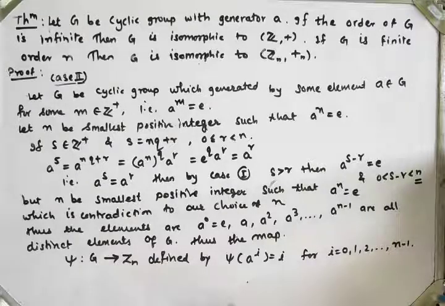We have to show that psi is well defined, one-one, onto and a homomorphism, then we say that G is isomorphic to Zn under addition.